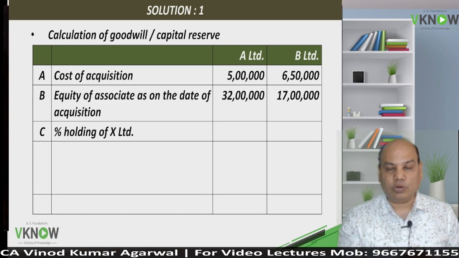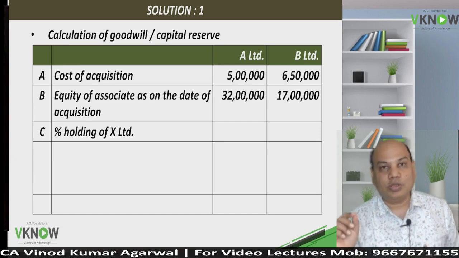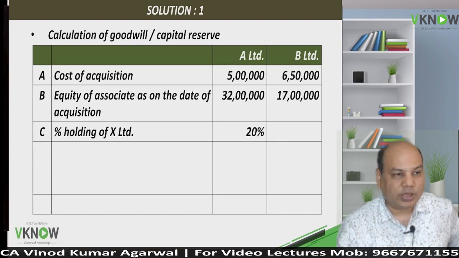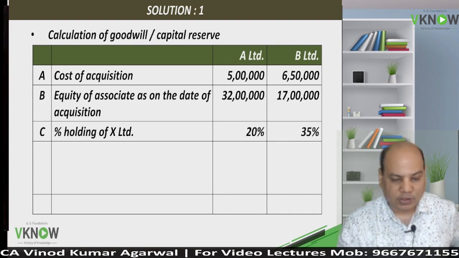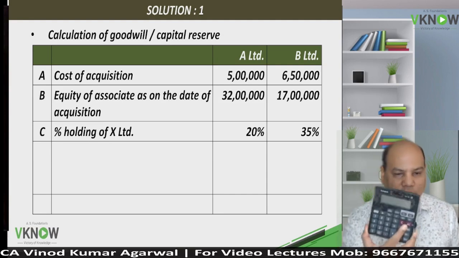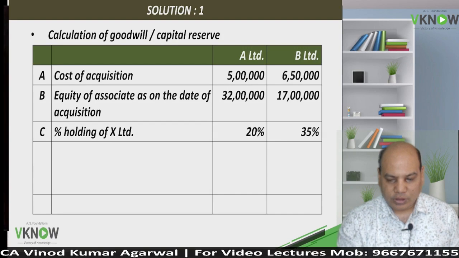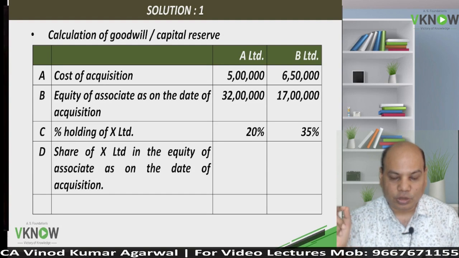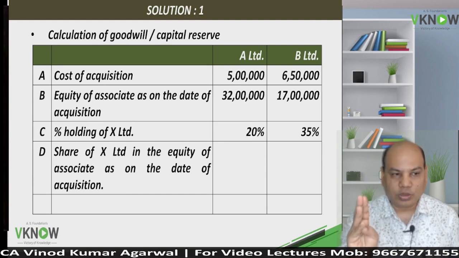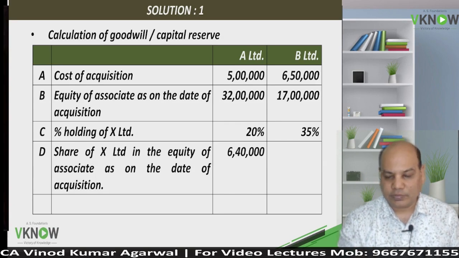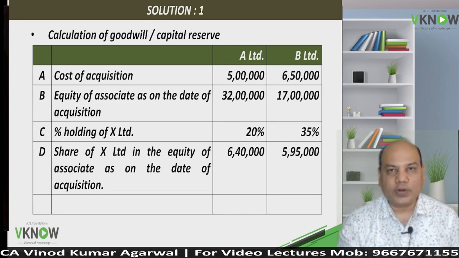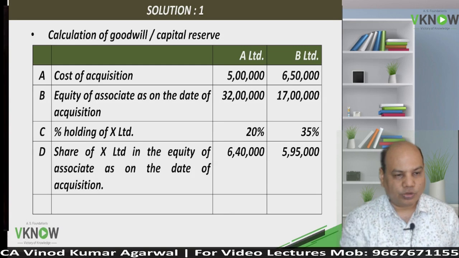Then I will not compare them directly. First I will compute percentage holding of X Limited. What is the percentage holding? In A Limited 20%, in B Limited 35%. So the student will take the calculator, multiply 32 lakh into 20%. That will give you share in the equity on the date of acquisition. 32 lakh into 20%, 6,40,000. 17 lakh into 35%, 5,95,000.